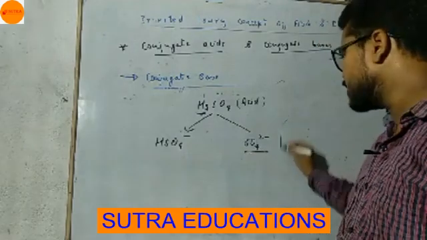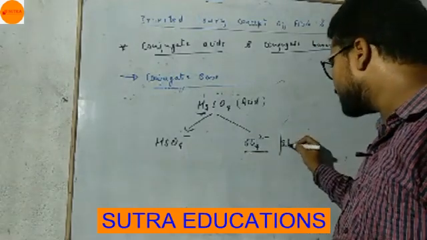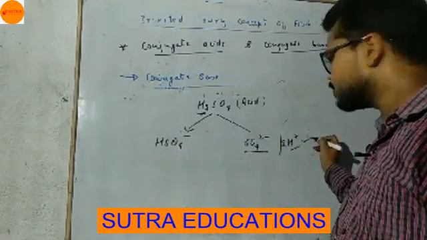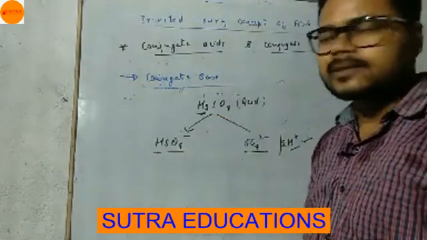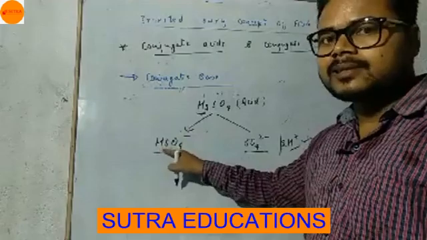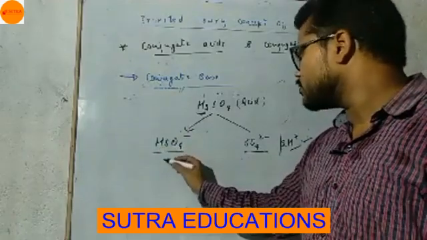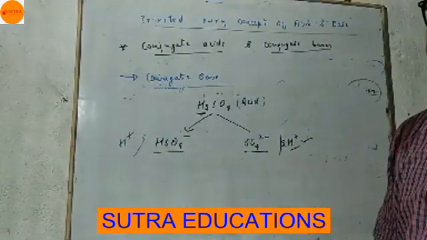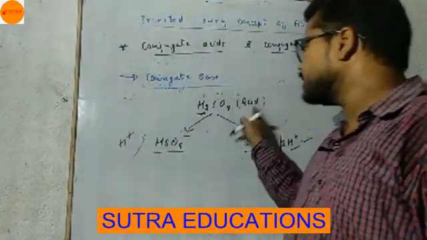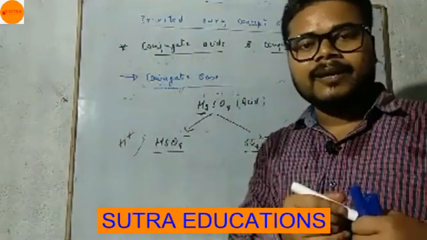So the difference here is 2 H plus ions. Here it is H2SO4 and HSO4 minus, so one hydrogen is lacking. So the difference here is 1 H plus ion. Now come to the definition. I told you acid and their conjugate base differ by 1 H plus ion.